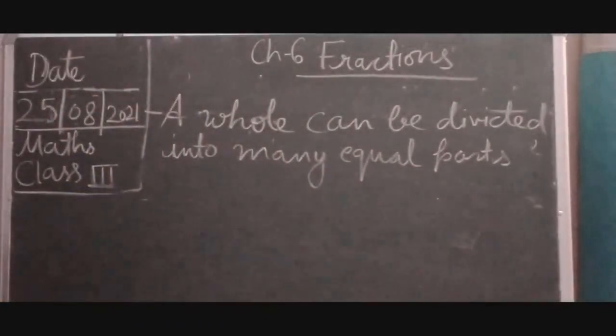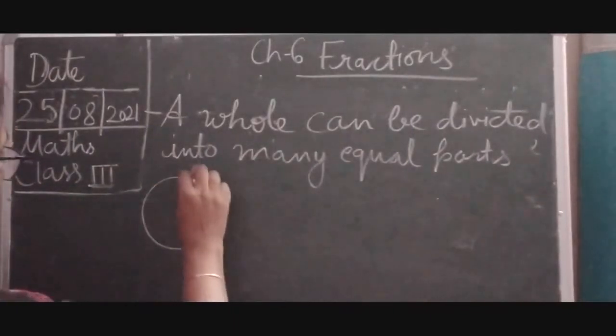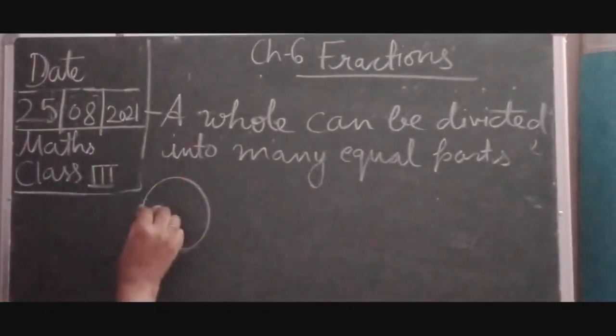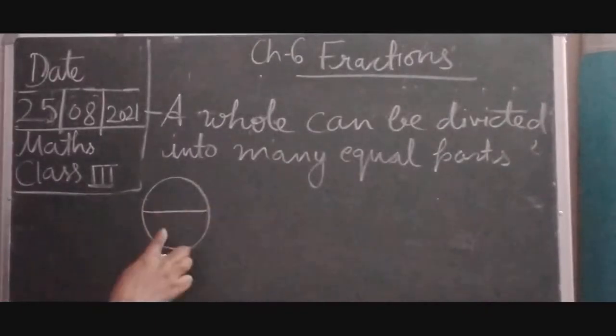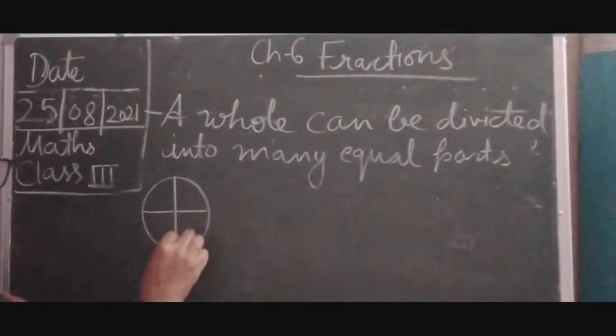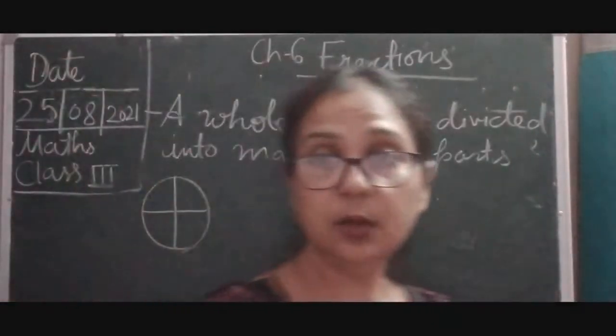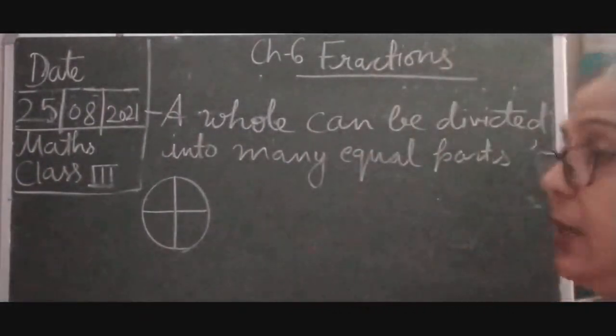So here children, let's see, if a circle is there and first we divide it into 2 parts, then if we want to divide it into 4 parts, how can we divide equally? You have to measure so that each one will get equal parts.